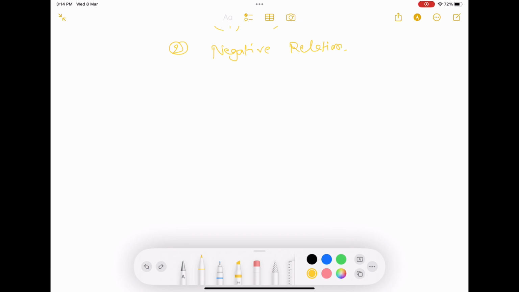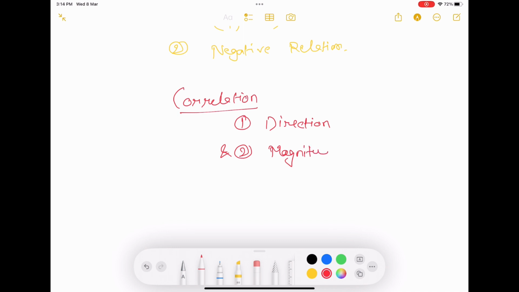Let's go to correlation. Correlation is an extension to covariance, you can say. It shows the direction as well as the magnitude. We knew the relationship from the covariance, but we never knew how deeply they are connected. So a +1 correlation means both are very strongly connected, both will move exactly the same. If one stock goes plus 10 one day, another will also go plus 10. This is an example of a strongly bonded relationship.